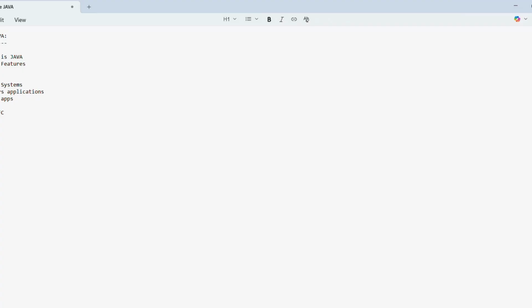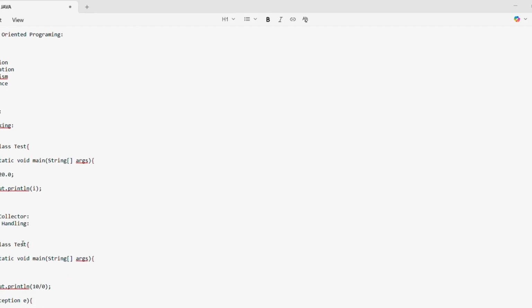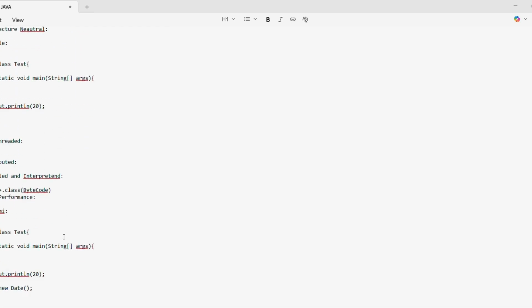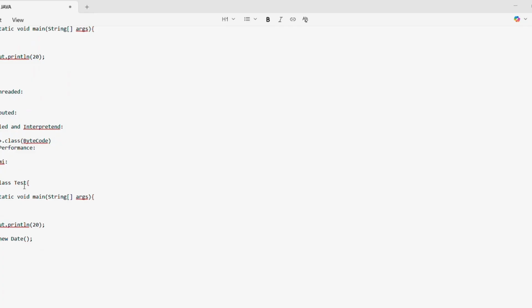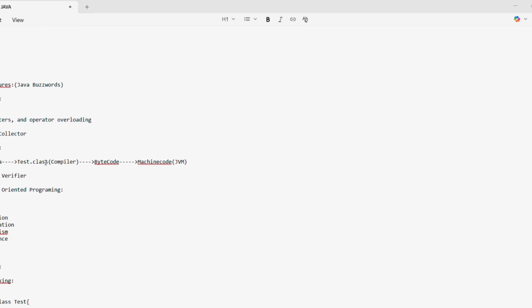Next, we will learn about Java features. Java features are also called Java buzzwords. Total 12 features are there. One is simple, secure, robust, platform independent, multi-threaded, dynamic, distributed, and compiled and interpreted.